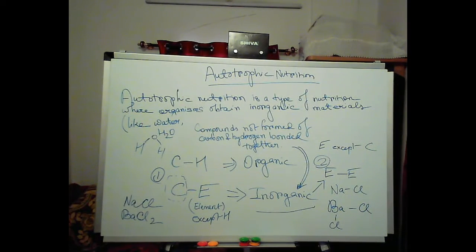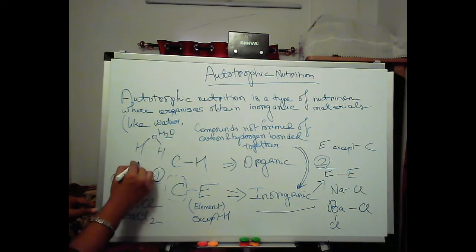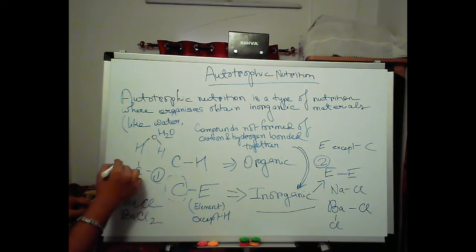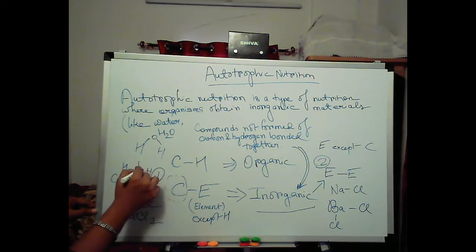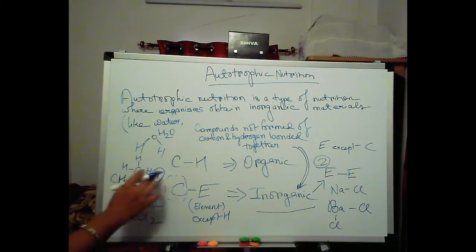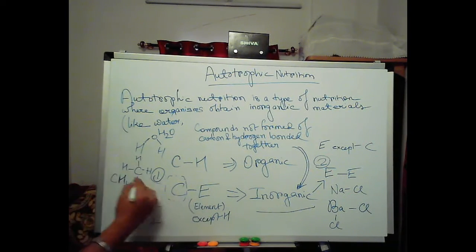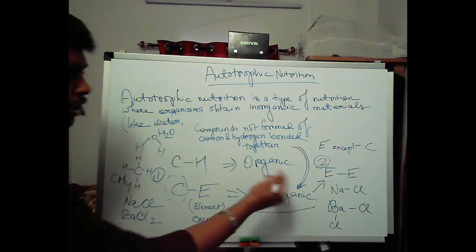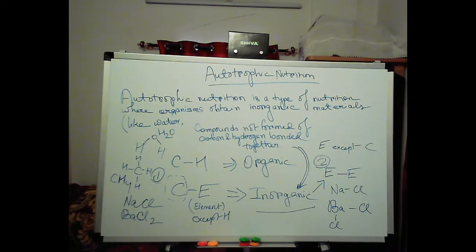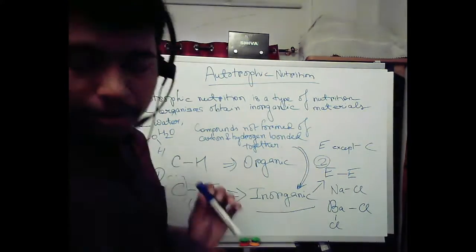Now if we see something like this, methane, CH4. Now see, CH4 means carbon, H. See, carbon and hydrogen bonds everywhere. Now what is this kind of compound? First check this. Is it a CH bond? There is a CH bond. Of course, it's organic in nature. I hope I made myself clear.